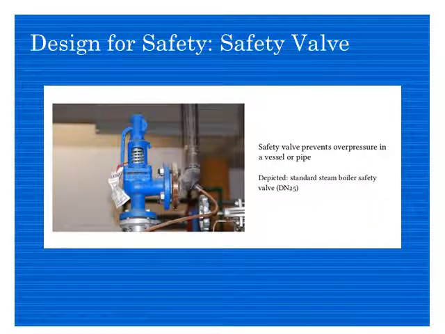Now I have taken a couple of examples. This is a safety valve. You know what a safety valve is. What it does basically is, if the pressure in the pipe goes beyond certain limits, it will either shut down the system or bypass it, so your pressure will not go beyond a certain limit. Because if you don't have these kinds of safety devices, then what will happen?